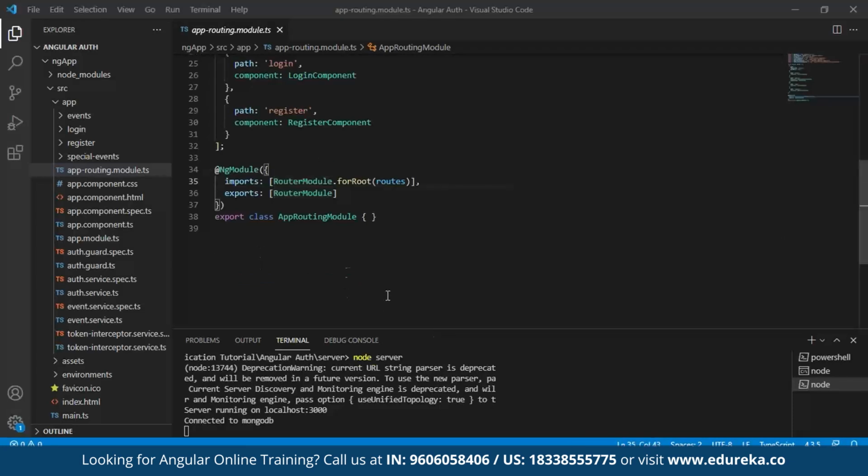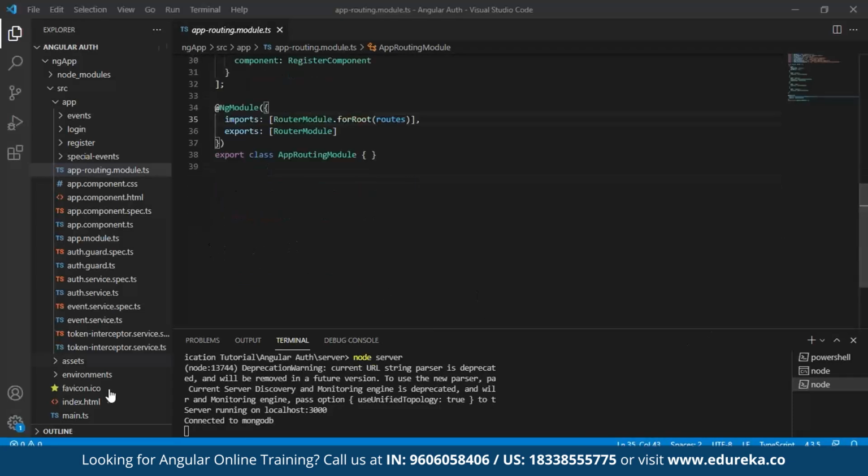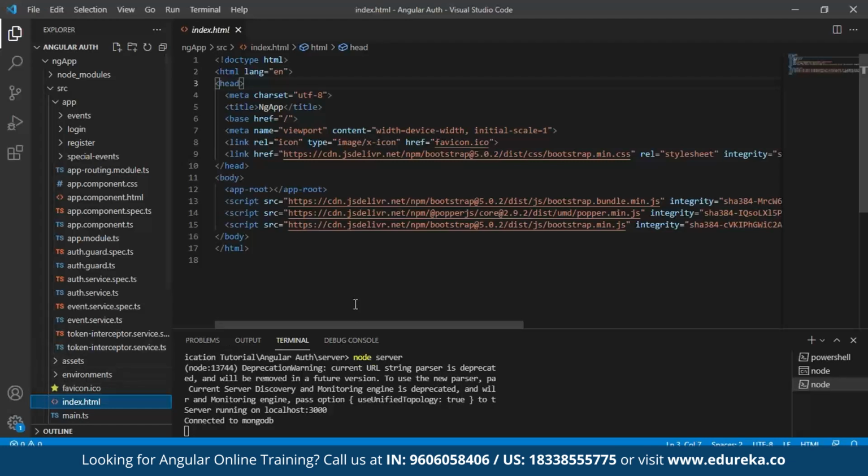The next and important factor is setting up your index.html. Make sure your index file, which is an HTML file, is set up properly and working. You can find this link on the Bootstrap website. This is to make our application visually delightful.